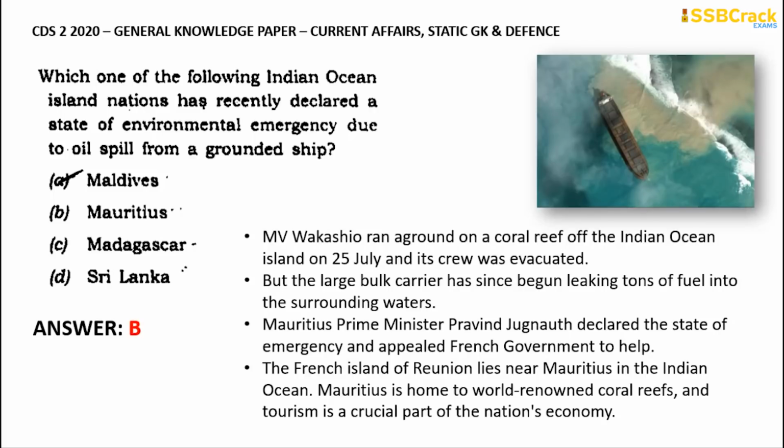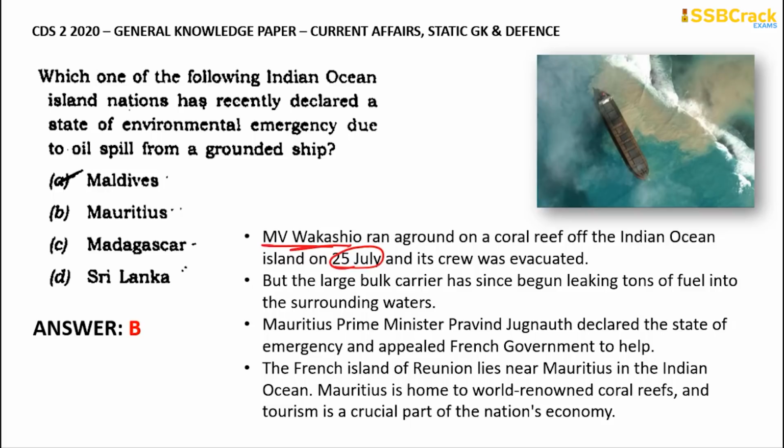Okay, this is regarding the Mauritius country's oil spill, and the ship that did this environmental damage was MV Wakashio. This was a vessel carrying lots of tons of fuel, and it broke out, and all of this fuel was drained into the ocean, in a very few areas near the Mauritius islands, and the water got immediately polluted, and that is the reason why Mauritius declared an environmental emergency on July 25th.